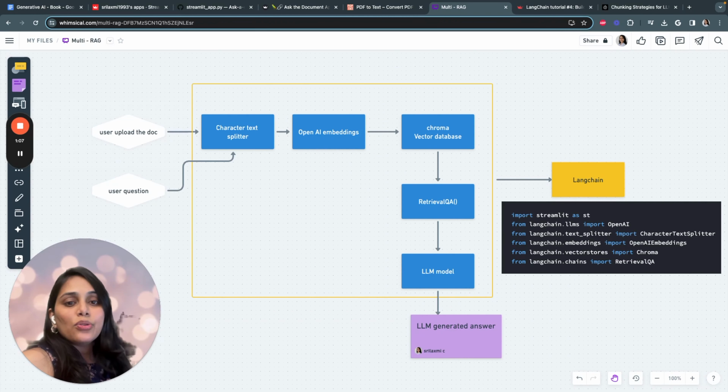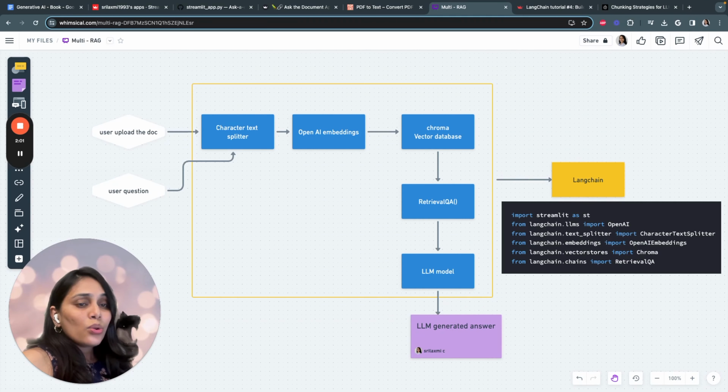OpenAI embeddings basically encodes the document chunks or strings of text as embeddings. So let's also understand why we need to create these embeddings. Machines usually don't understand words in the way humans do. They require a transformation of text and images into a format they can process. They understand numbers. So an embedding is a way of representing complex information like text or images with a unique set of numbers. So what OpenAI embeddings do for us is encode the document chunks or strings of text as embeddings. The distance among these embeddings provides a measure of relatedness that determines the similarity or difference.